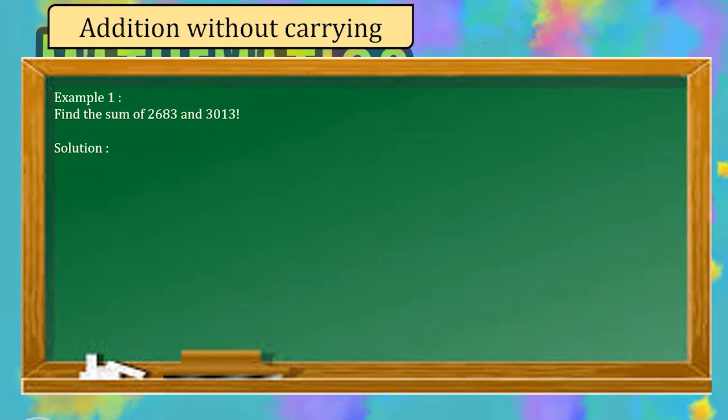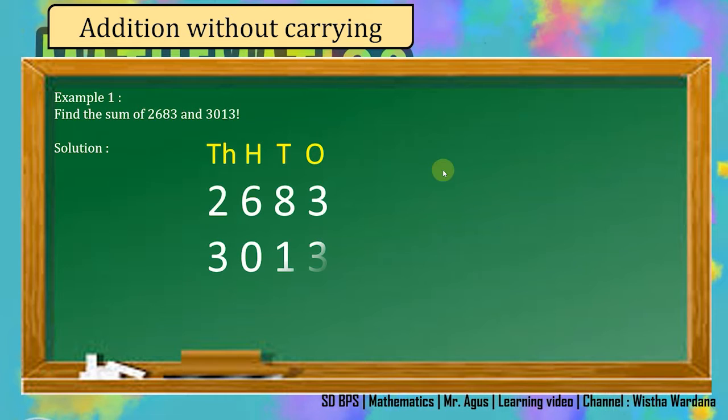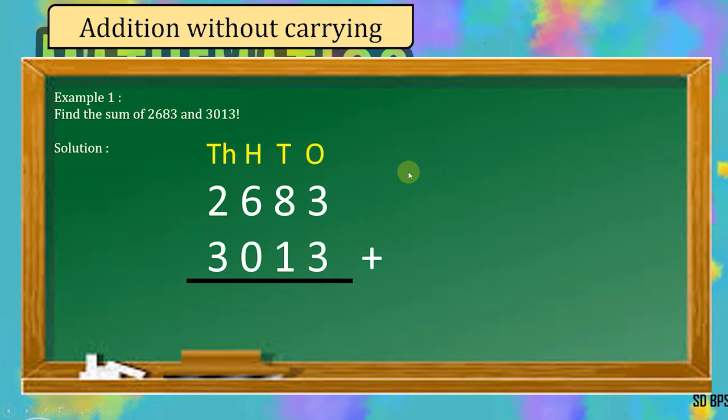What is the answer? To get the answer, you have to change the question into addition format. So you have to put every number based on their place value, starting from 1, 10, 100, and 1000.